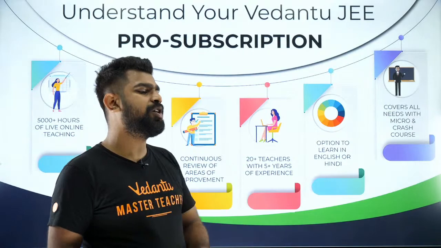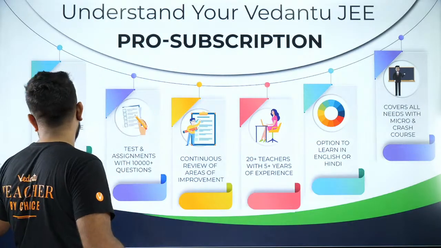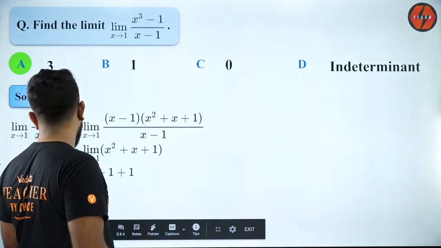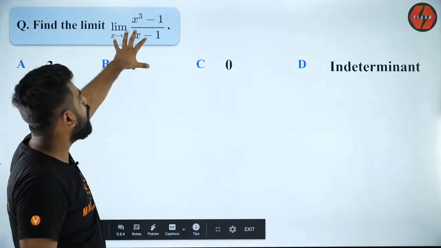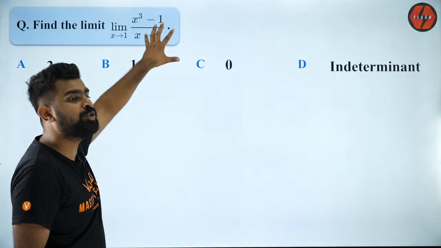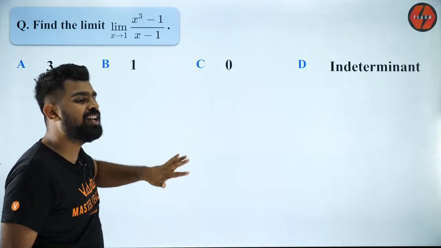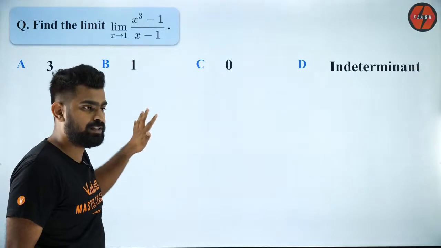Sir, 0 by 0 is indeterminate, so can I say option D is also right? No, Kirito, because even though it is an indeterminate form, you can still calculate its limit. You can still calculate its limit.